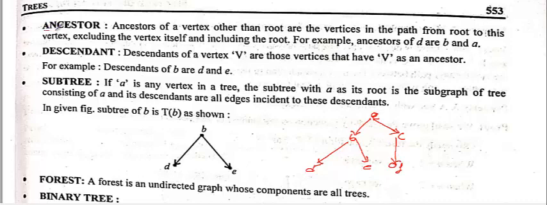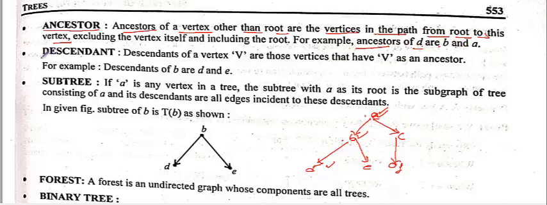Now another important term is the ancestor. The ancestors of a vertex other than the root are the vertices on the path from the root to this vertex. When you see an example, you will understand clearly. The ancestors of D are B and A, because A does not have any ancestor. If you take the path from A to D, the vertices on the path are known as the ancestors. Ancestors of D are B and A.